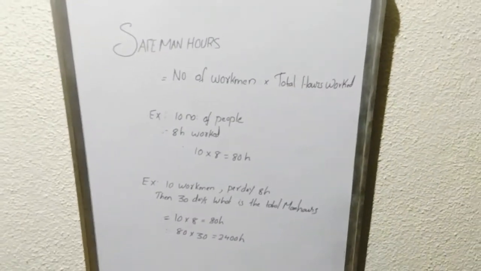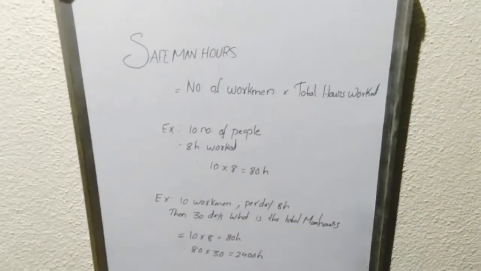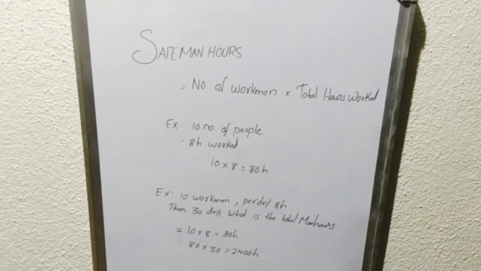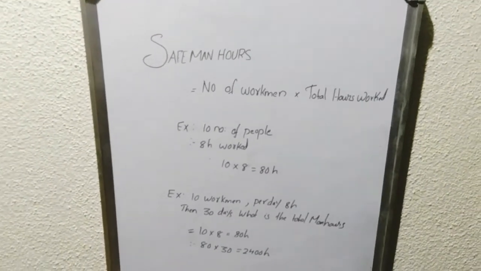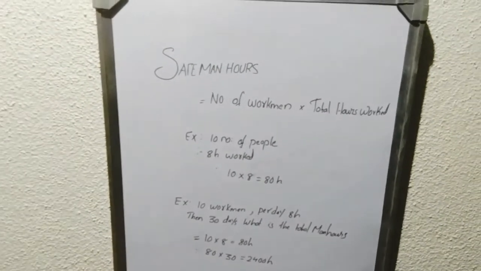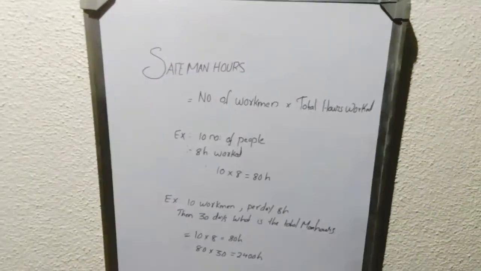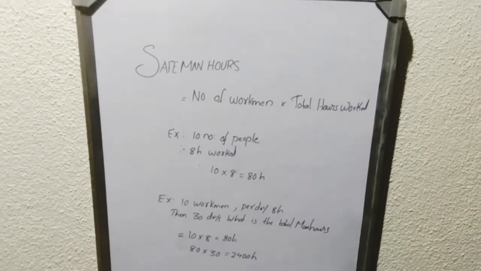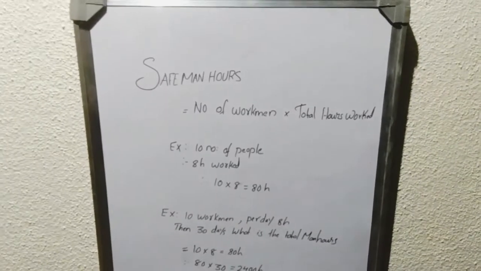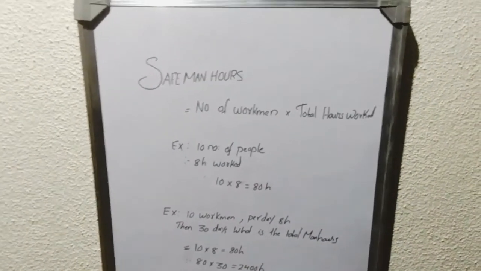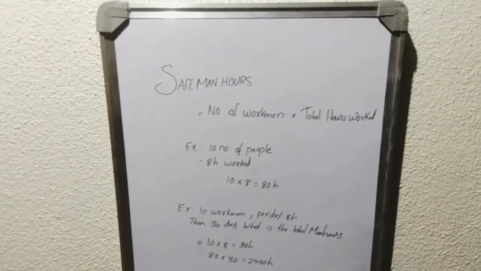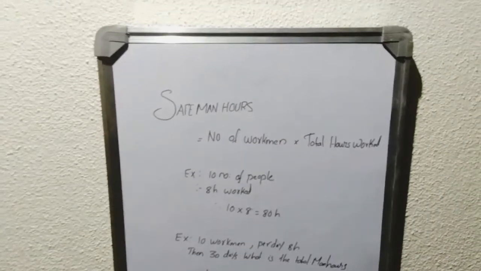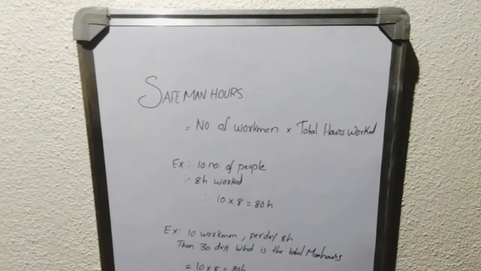Next we are talking about why organizations take benefit of safe man hours. Some organizations show it as a pride, like they have completed 5 million safe man hours. Why is it taken? Because the organization has taken precautions of safety for people, and without any LTI, without any injury, without any accident or without any incident.